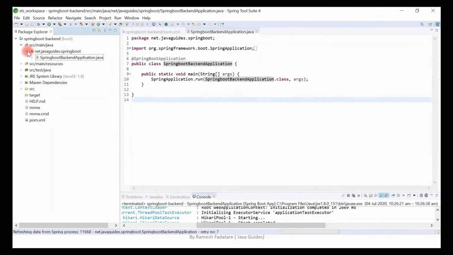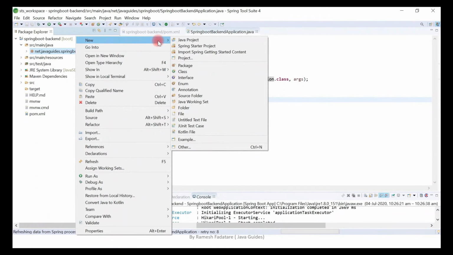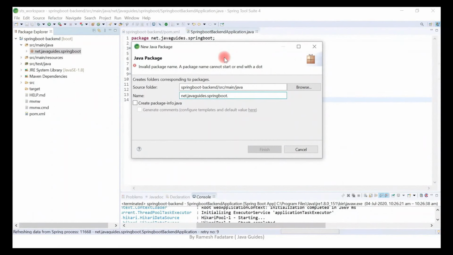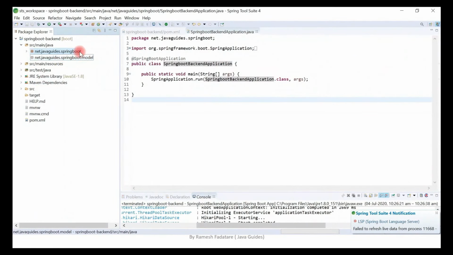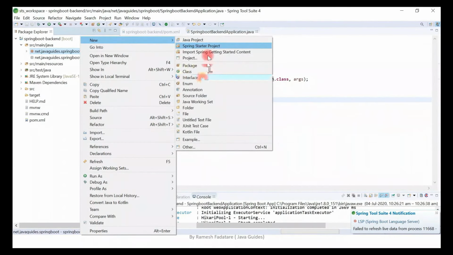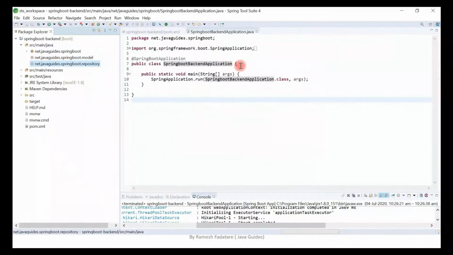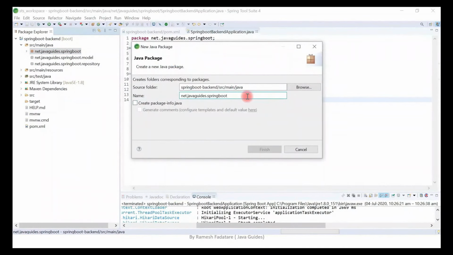Now what we'll do, we'll create a packaging structure. Right click on the package, New, and then choose Package, and let's create a new package. Let's name it as model. Let's quickly create one more package. Let's name it as repository, and let's go ahead and create one more package. Let's name it as controller.